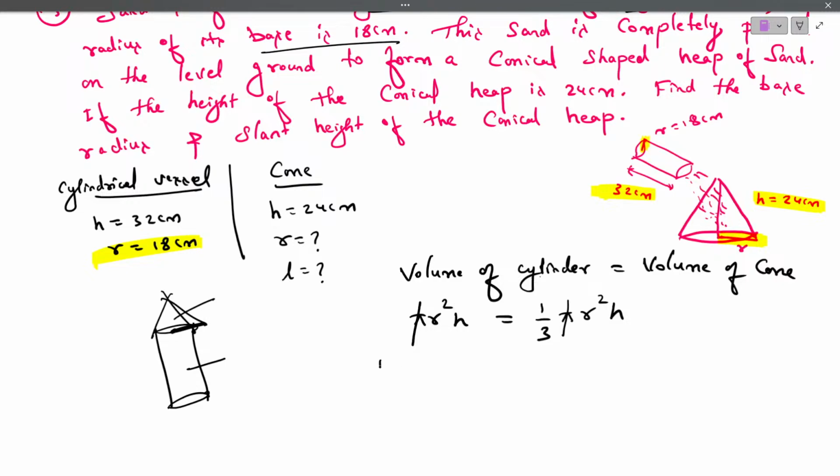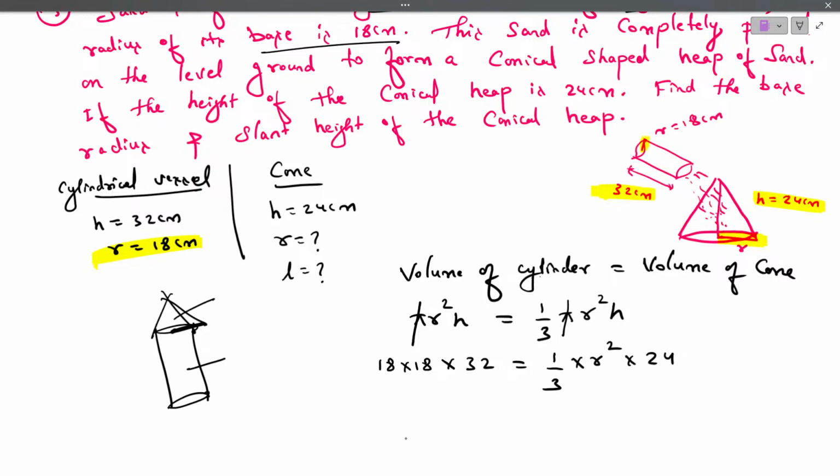Radius is 18 centimeter. So 18 into 18, because r square, into height of the cylinder is 32. Now 1 by 3 into radius, we don't know. So keep r square as it is. Then height is 24. Let me write the height of the cone is 24 centimeter.